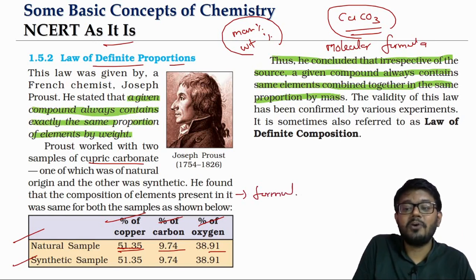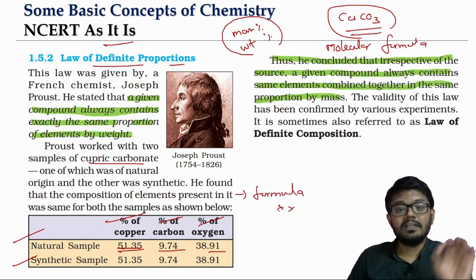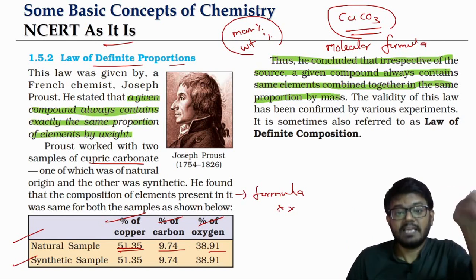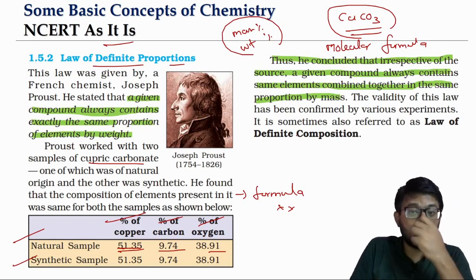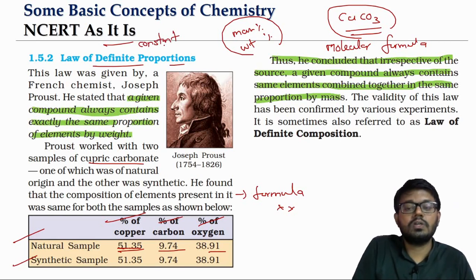This molecular formula concept has come much later. All that they knew was, yes, this compound has copper, carbon and oxygen. They didn't know the molecular formula concept. So it is at that time the law of definite proportion, or we can also call it the law of constant proportion.